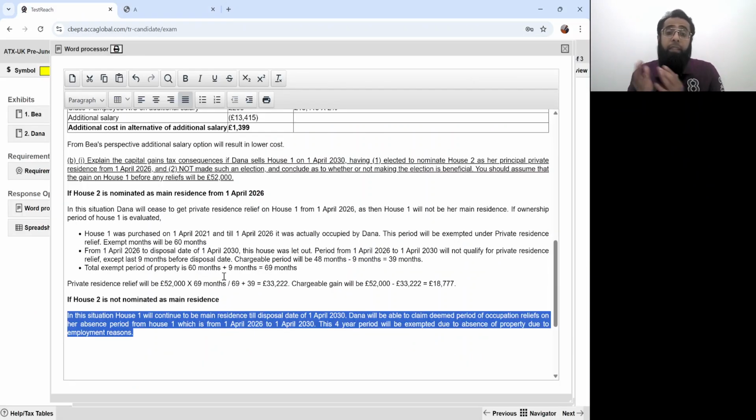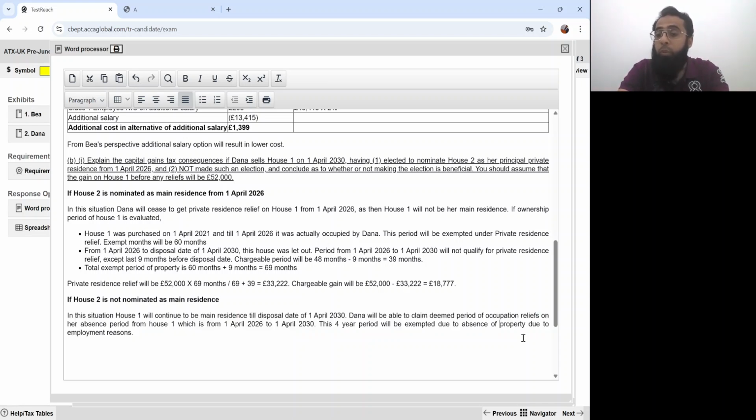Okay? In this situation, house 1 will continue to be main residence till disposal date of 1st April 2030. Dana will be able to claim deemed period of occupation reliefs on her absence period on house 1, which is from 1st April 26 to 1st April 2030. This 4-year period will be exempted due to absence from property due to employment reasons.